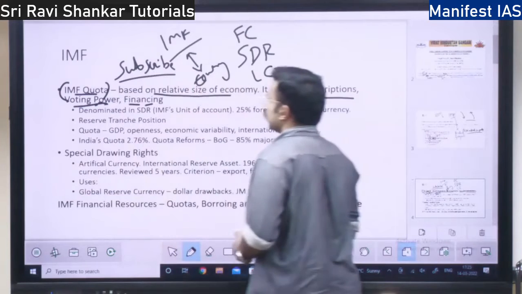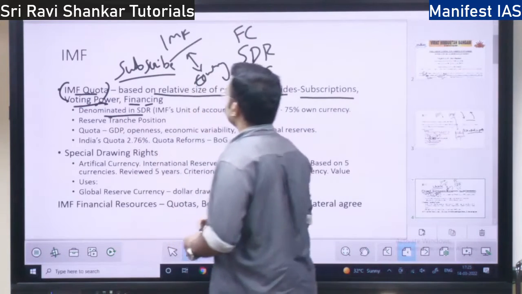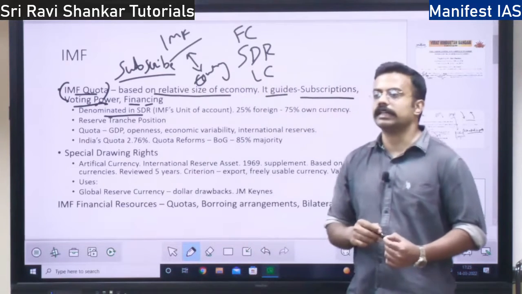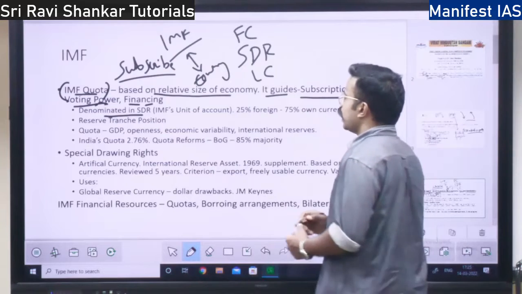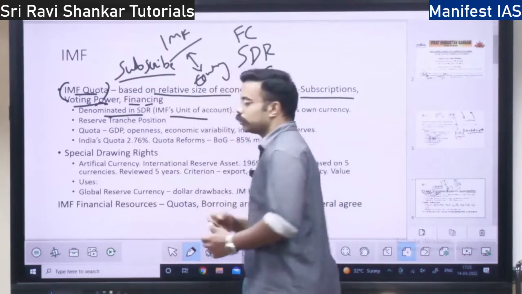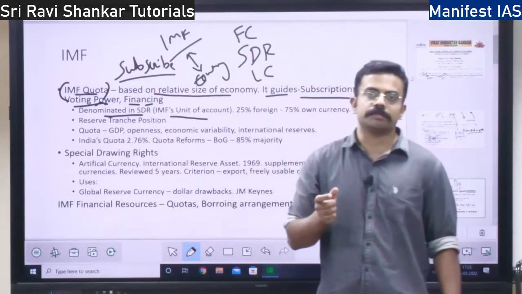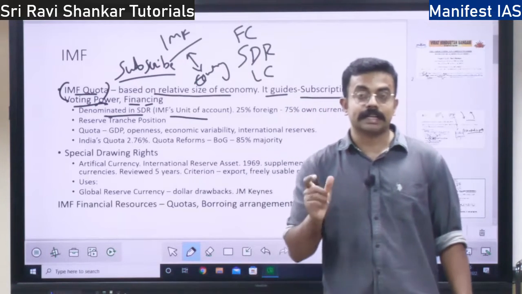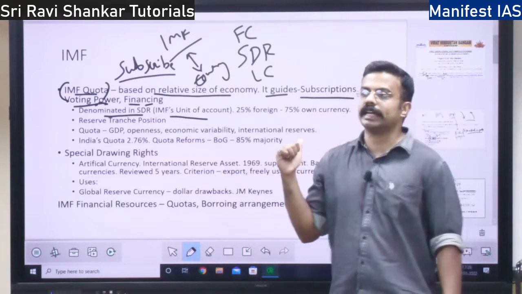This is the concept. Next, this IMF quota is denominated in SDR, special drawing rights, right? It is the artificial currency of the IMF. So it is the IMF's unit of account. Means what is the currency which is going to measure the IMF value? It is measured in the special drawing rights.